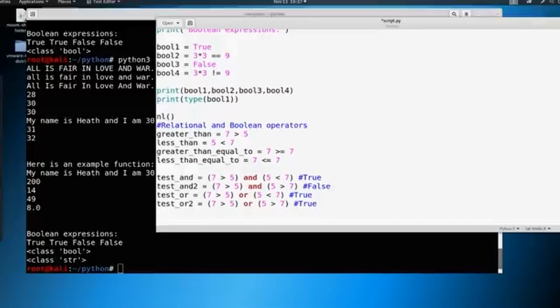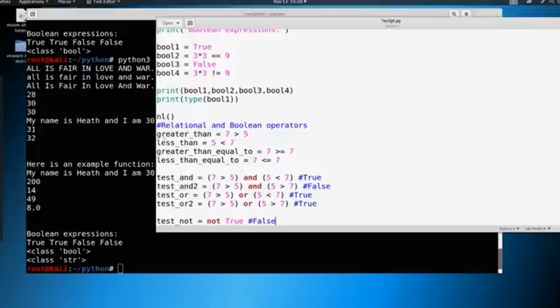The other thing that we can say is we could say something like test not. We can say something like not true. And guess what not true is going to be? False. And if we said not false, then that'll be true. So these are the ones that can start to kind of get confusing. So again, my recommendation is to make good notes on this and then go out and study it.